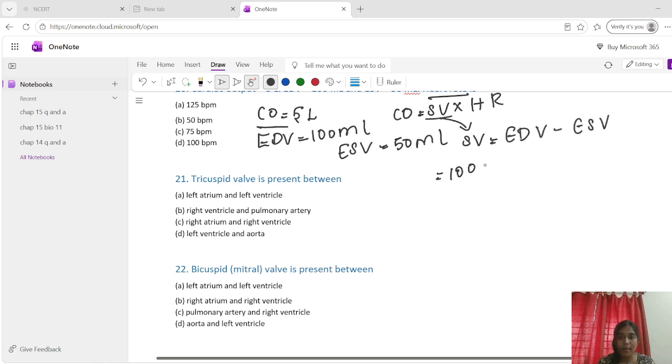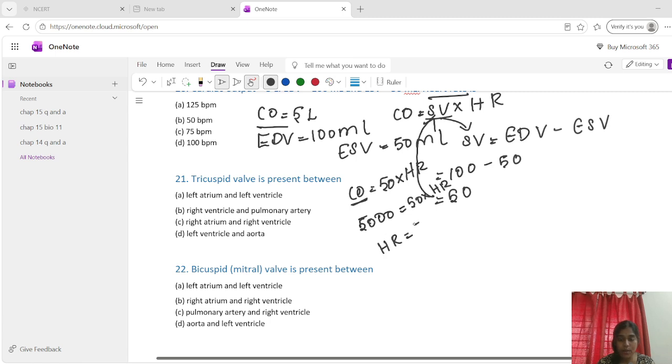So what is 100 minus 50? That is 50. So the stroke volume is 50. Now CO is equal to 50 into heart rate, which is what we have to find. But we have the value of cardiac output, that is 5000. So 5000 is equal to 50 into heart rate, and heart rate is equal to 5000 divided by 50. What is the answer that we get? 100. Is that there in the options? Yes, option D.